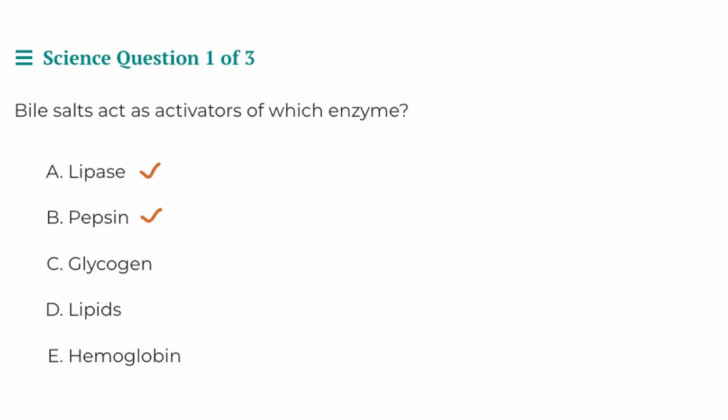Now, both of these options are indeed enzymes, but only one is activated by bile salts. So in pepsin's case, first of all, this is a digestive enzyme, and it breaks down proteins in food into amino acids and peptides. So it is involved with digestion. We know that bile salts are going to play some role, broadly speaking, in digestion, so perhaps this is our correct answer. But before we jump to any conclusions, let's move on to option A.